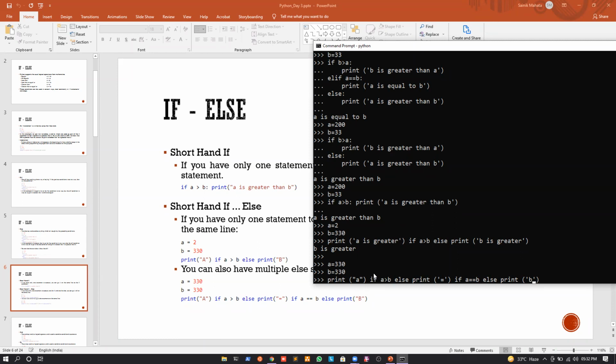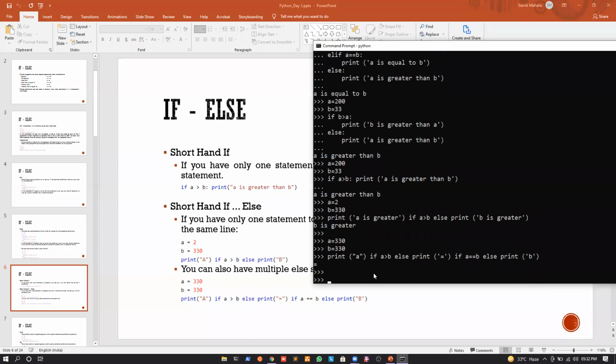Okay, so this is the example of how we write a shorthand if, elif and else statement. Okay, so again if I press enter on this, we are actually printing what? Equal. So that is what we have printed. Okay, any problems in this? If you have any, I will just wait for 10 seconds and you can ask. Okay, if not, then we can continue further.